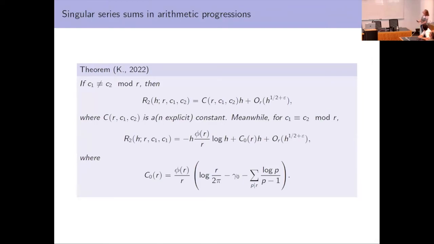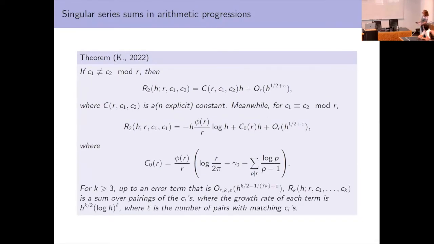And just as before, this extends. So for k greater than or equal to 3, okay, let's take k even. So up to an error term that's smaller, and it's the same error term that was in Montgomery and Soundararajan's result, which is not a coincidence.